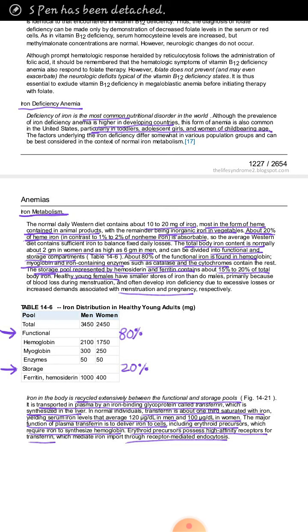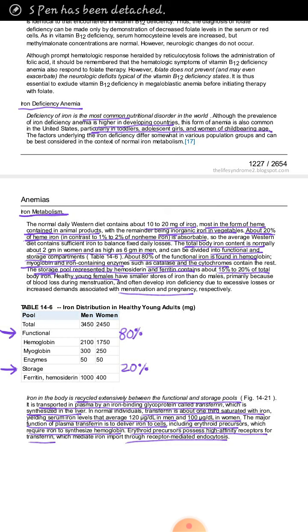In our diet, iron is present in two forms. Basically, our diet contains two components. Number one, we take animal products, and number two, we take plant products. In animal products, for example meat, milk and eggs, iron is present in heme form or Fe2 positive form, which is directly absorbed. So we can say that this is the iron which has maximum absorption. 10 to 20% of this iron is absorbed.